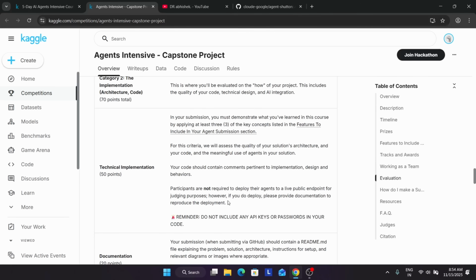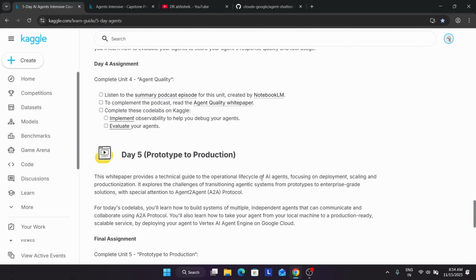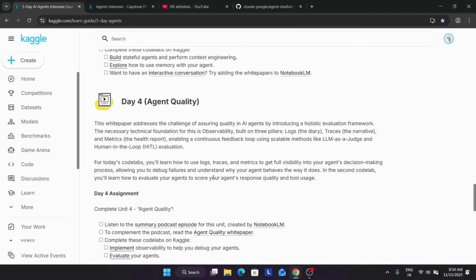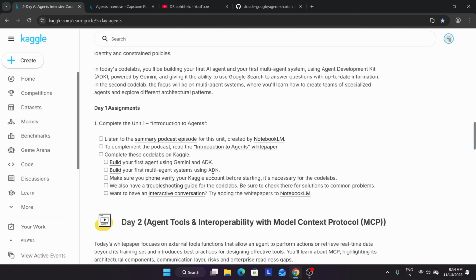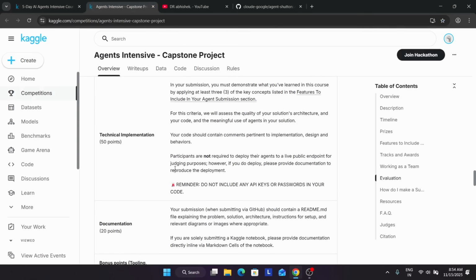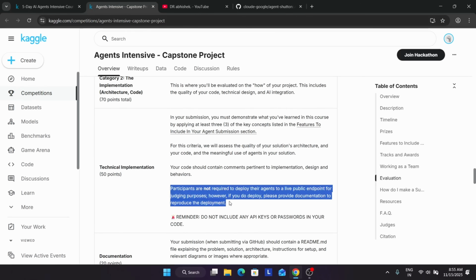Like here, if we come over here to the main page, let me show whether you have done the production in Google Cloud or not, whether you have used context engineering or not, or whether you have used a multi-agent or single agent, they will check this. Okay, so here these things are done, and participants are not required to deploy their agents to a live endpoint